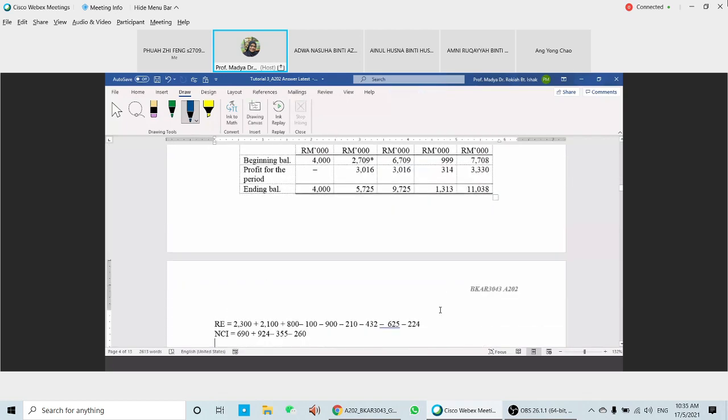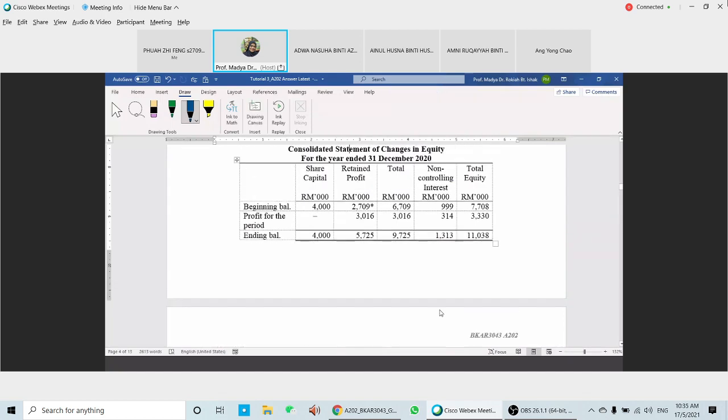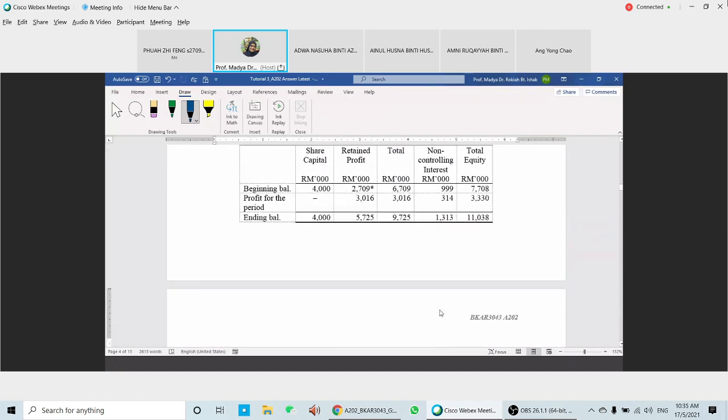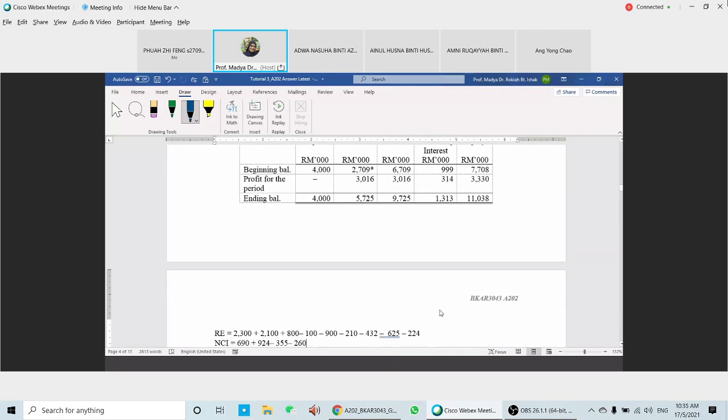Okay, and then this one is for the RE. So the RE that we have here is 2,709. Where do we get that 2,709? 2.3 here is for the three companies. Minus 100 here is for the URP for the equipment.